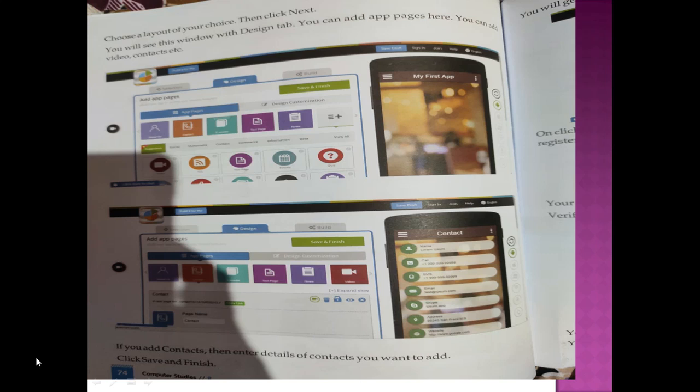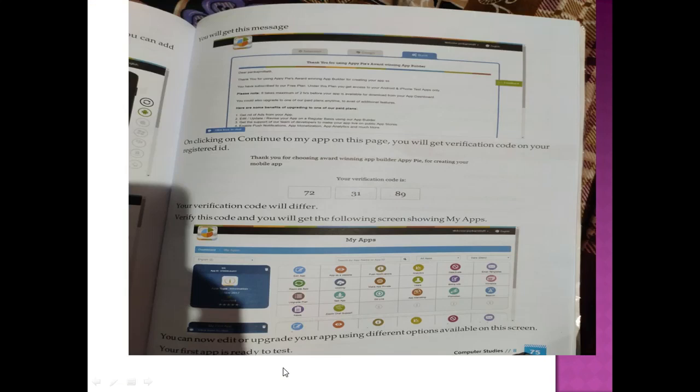If you add contacts, then enter the details of the contacts you want to add and click save and finish. When you click, you will get this message. On clicking continue to my app on this page, you will get a verification code on your registered email ID. AppyPie will send you a verification code.